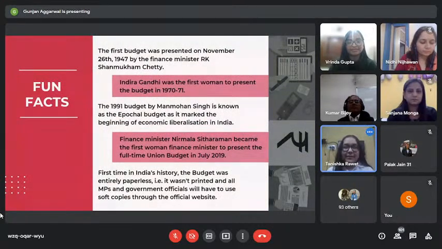Srimati Nirmala Sitharaman became the first full-time woman finance minister to present the union budget in 2019. In 2021, for the first time in Indian history, the budget was entirely paperless. That is, it wasn't printed, and all the MPs and government officials had to use soft copies through the official website.